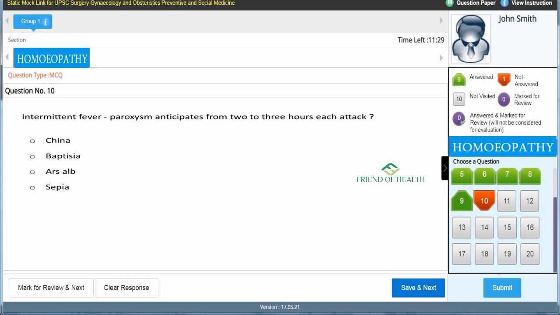So we have answered 9 questions. We already visited the 10th question because we are in the 10th question now. So 10 questions are visited. Timer, you can see how much time is left. So in this question palette, answer palette, you can see 20 questions, but I am doing only 10 questions. So this is the last question.